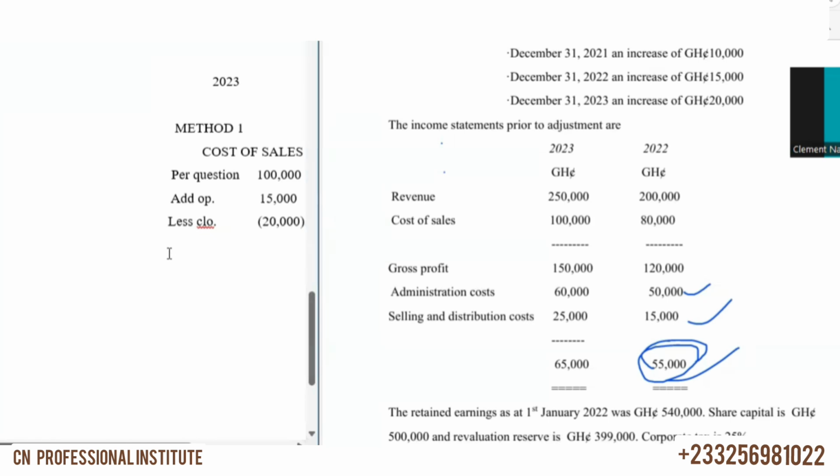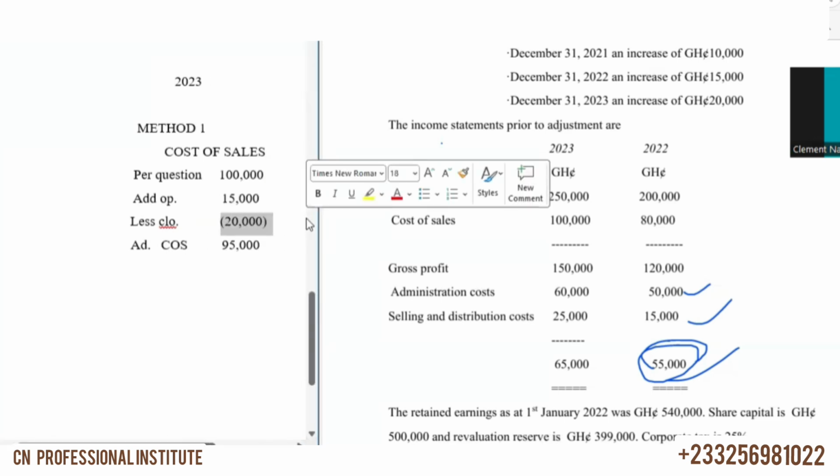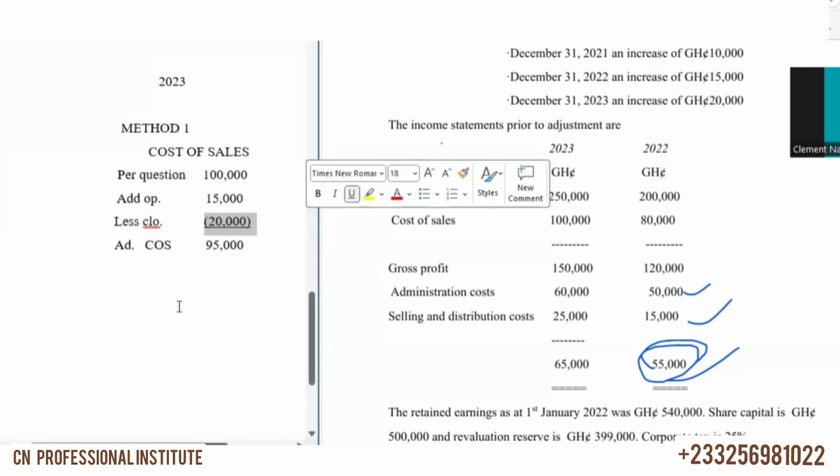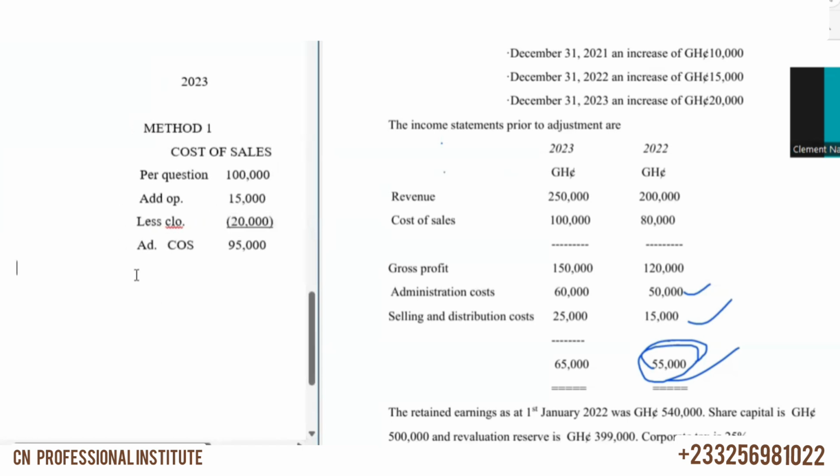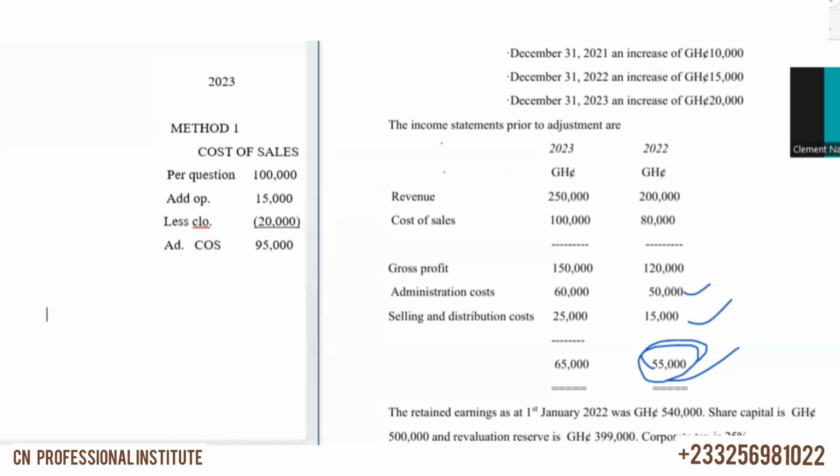Then what do we get? We are going to get adjusted cost of sales. We have the adjusted cost of sales as 95,000. So this is our adjusted cost of sales to be 95,000, right? And this is what we are going to use. So when we go to our P&L account or the adjusted P&L account, we are just going to record that one.